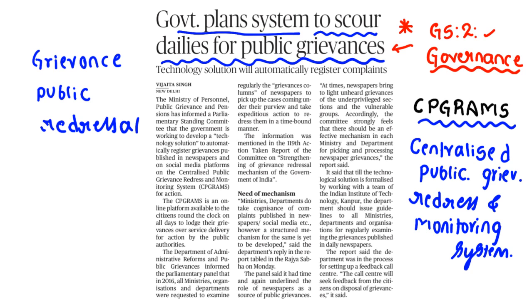Clear? So the Department of Administrative Reforms and Public Grievances informed that in 2016 all ministries, organizations and departments were requested to regularly check the grievance columns of newspapers to pick up cases coming under their purview and to take expeditious action, means very fast action, to redress those problems in a time bound manner. Are you getting?